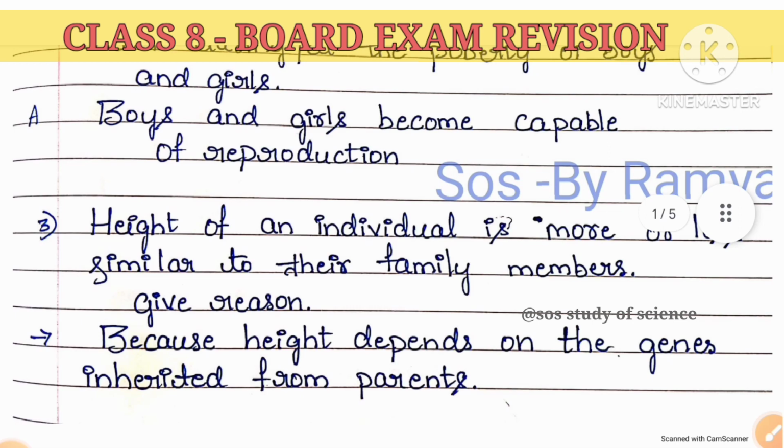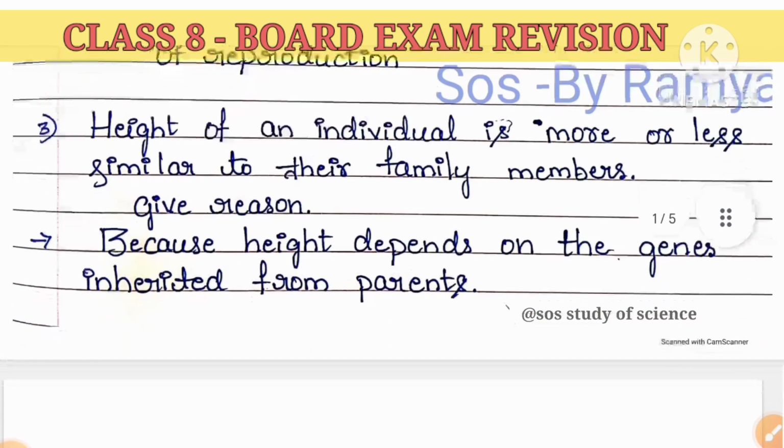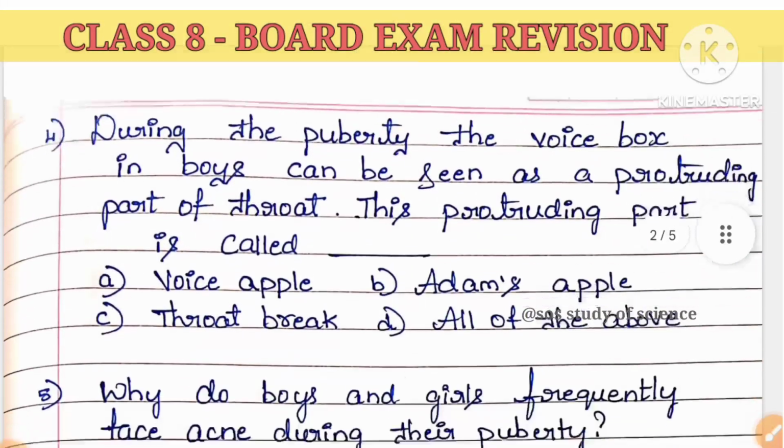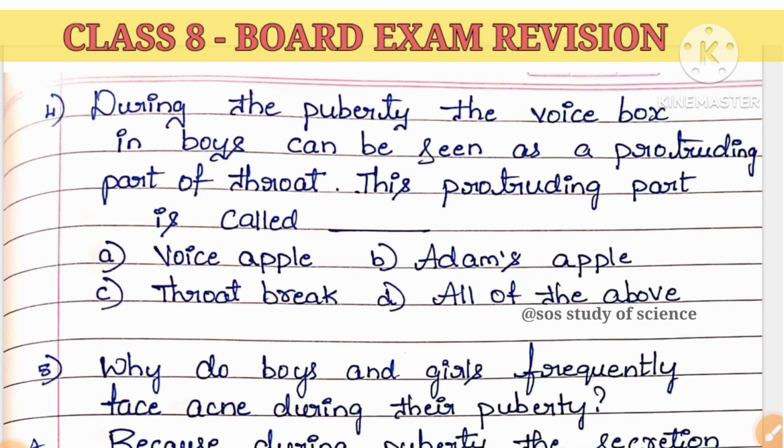Moving to the next question: the height of an individual is more or less similar to their family members. Give reason. You may be the height of your father or maybe the height of your mother. Why is it? It is because this height-related gene has been transferred to your body from your parents' body. That is the reason height is similar to your family members. It is all because of the genes present in your body, and you got those genes from your parents' body. So we have to use the word inherited.